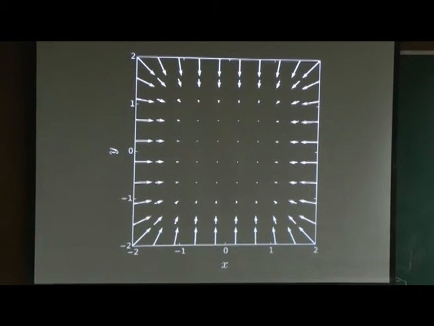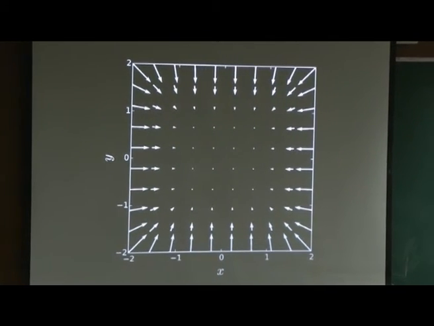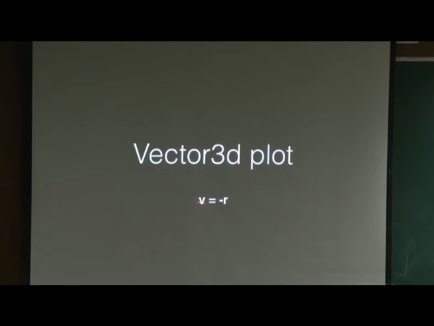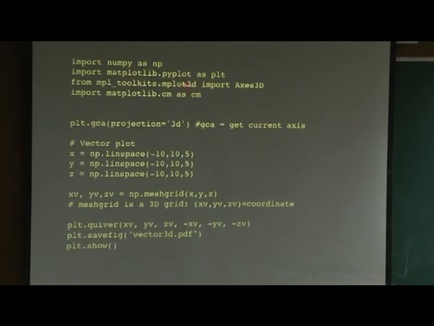So, this was for 2D. The next one is 3D, you can also make 3D vectors. Now, for 3D vectors only a couple of changes are needed, it is a 3D plot now. So, this is going to be minus r vector. Now I need a function, this mplot3d, so this line has to be included.